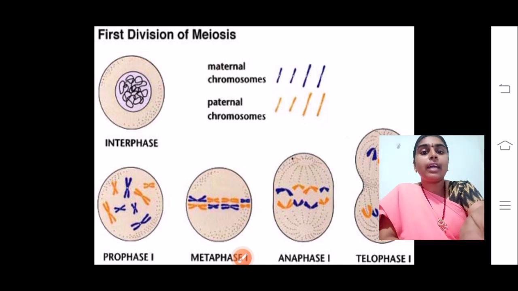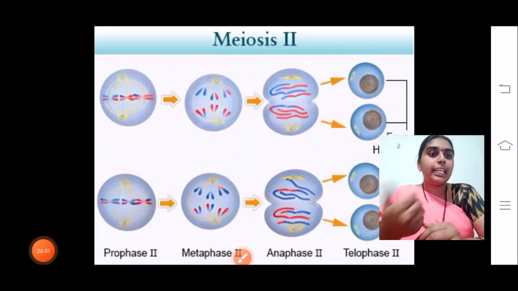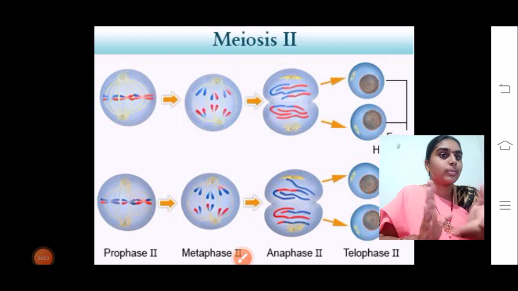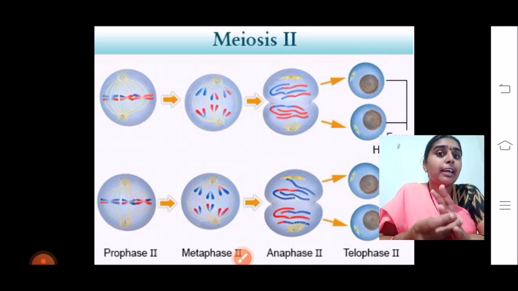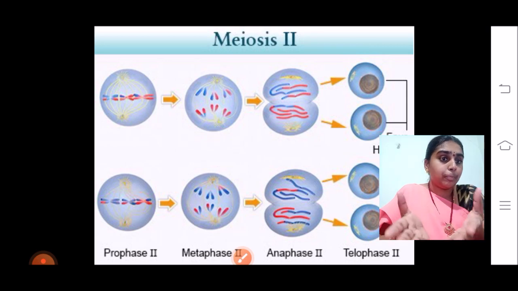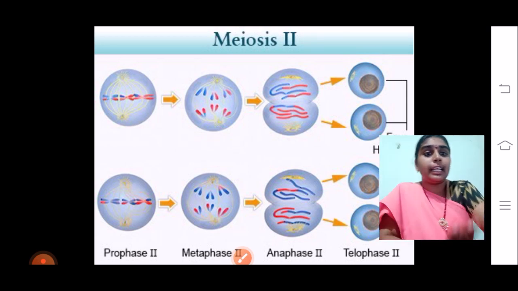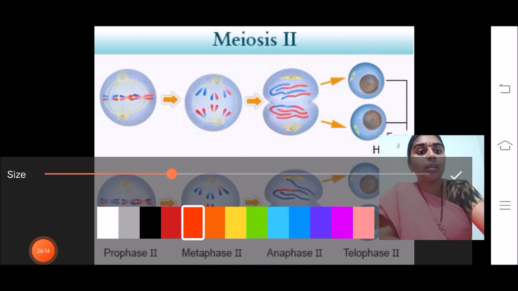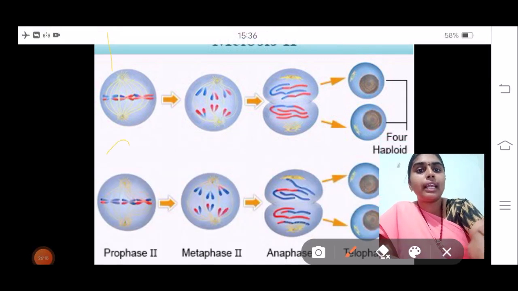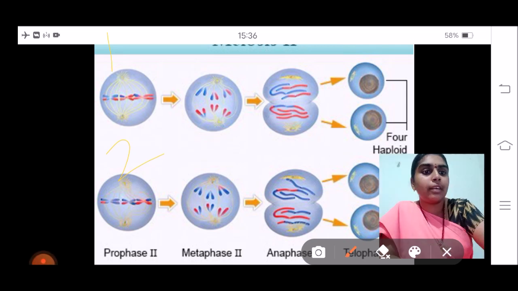Now we are going to see meiosis 2. Till now we have seen meiosis 1, how the chromosomes have got reduced. Now in meiosis 2, the same 4 chromosomes will be there in each daughter cell. Now in this diagram, this is one daughter cell, and this is the second daughter cell.